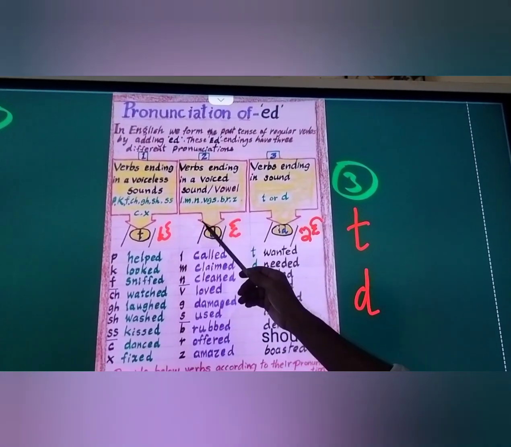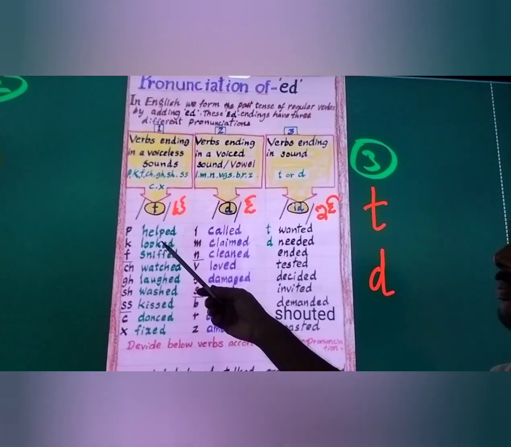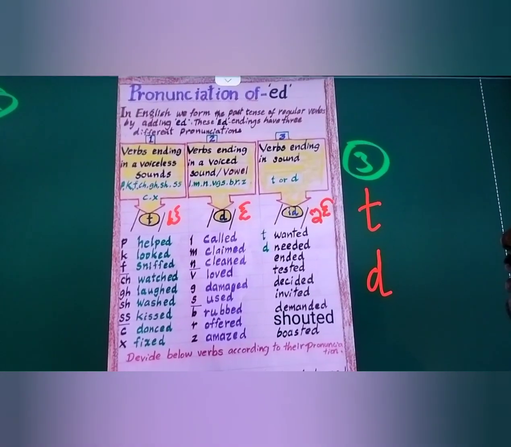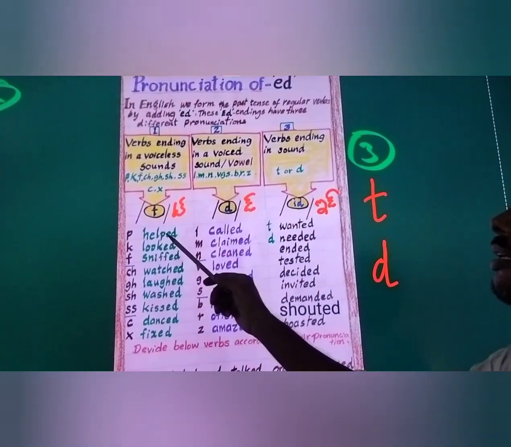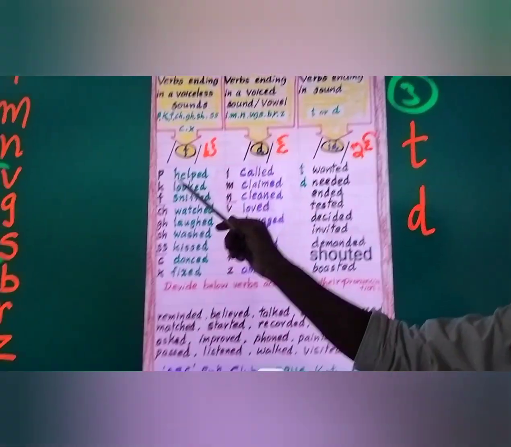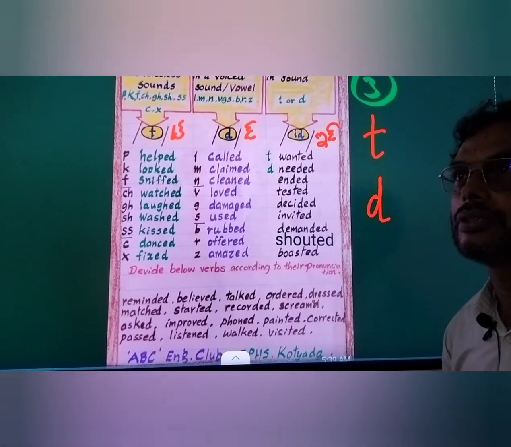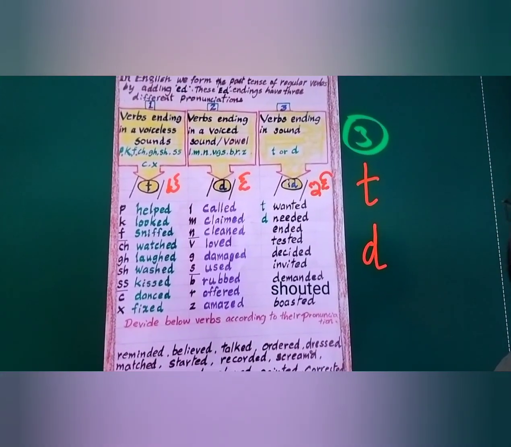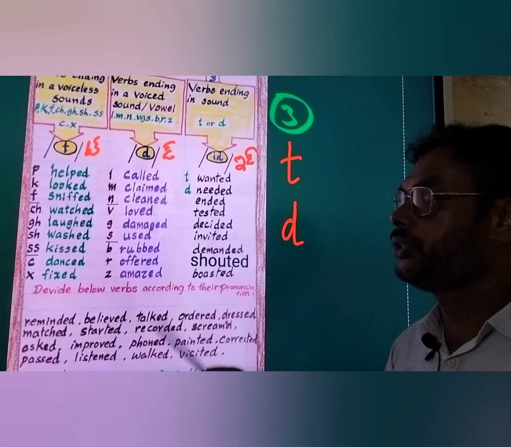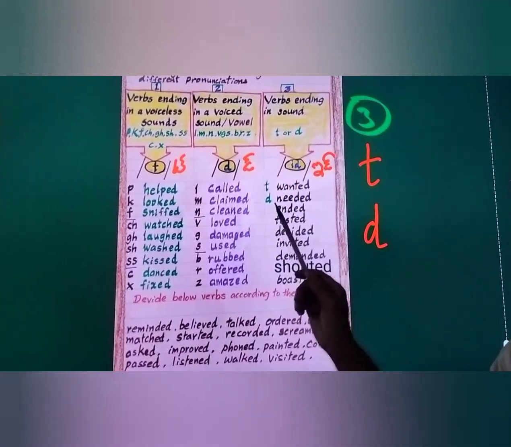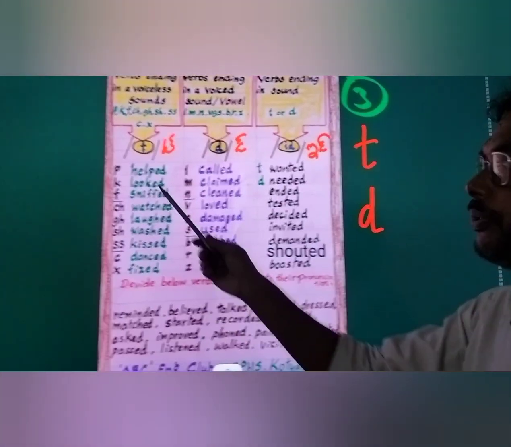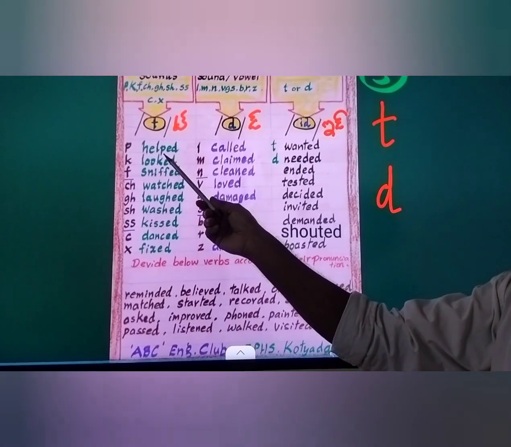Come to type 1. These voiceless sounds are at the end of the base verb. If you want to make verb 2, or past tense, or past participle, we should add ED to the base form. Here the base verb is help.